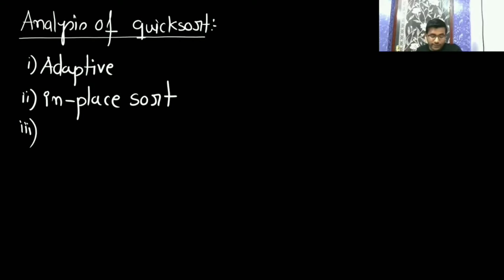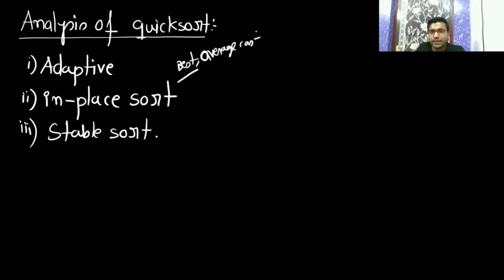If any algorithm is able to maintain the relative index, that kind of algorithm is called stable. The best and average case space is log n, and in the worst case the space complexity is going to be big O of n.